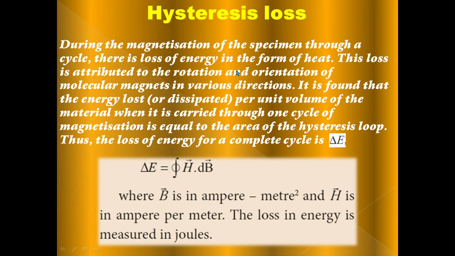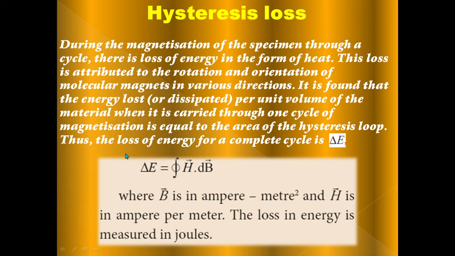This loss is attributed to the rotation and orientation of molecular magnets in various directions. The energy lost per unit volume of the material when it is carried through one cycle of magnetization is equal to the area of the hysteresis loop.